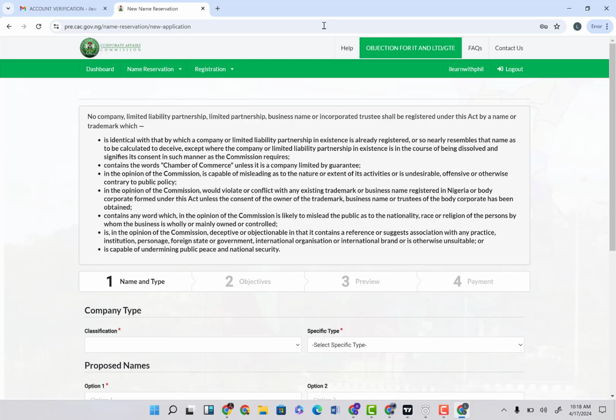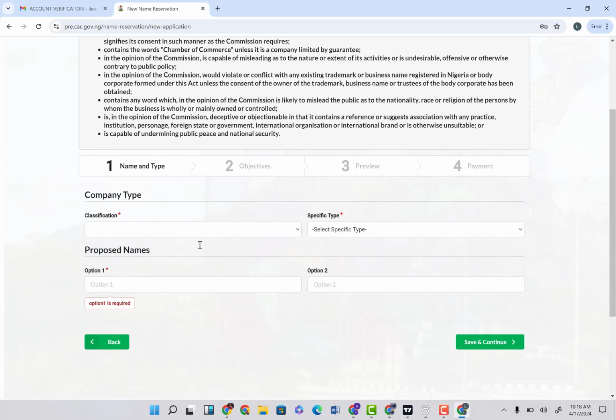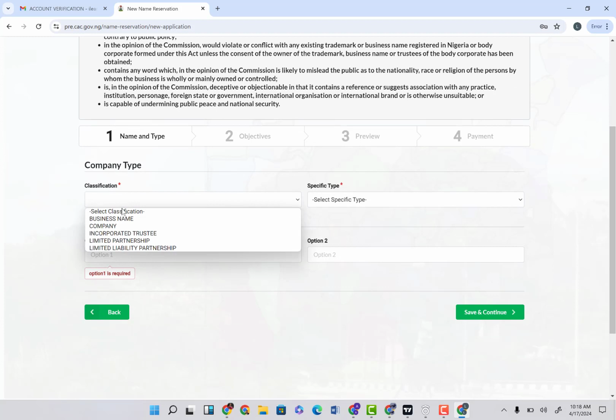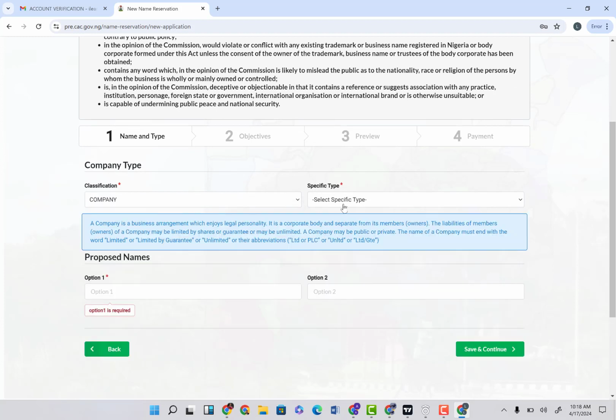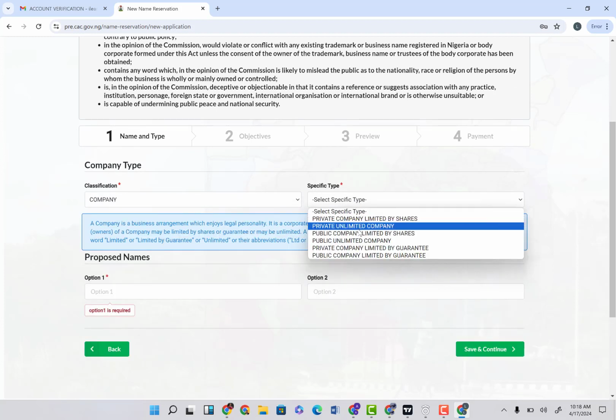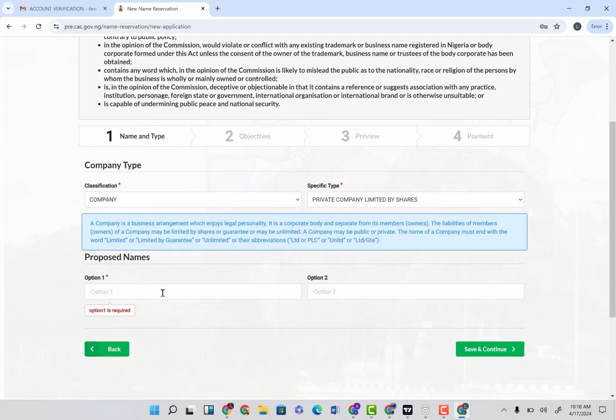All right, so this is where it will bring you to once you click on reserve. Now, the first thing you want to do is the classification. Here, you want to click on company, all right? And then the specific type, you want to click on private company limited by share. You don't want to click on private unlimited company or public company limited by share, except of course you know exactly what you're doing. All right, so click on private company limited by share.